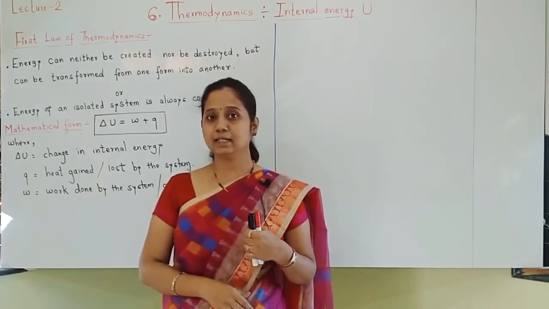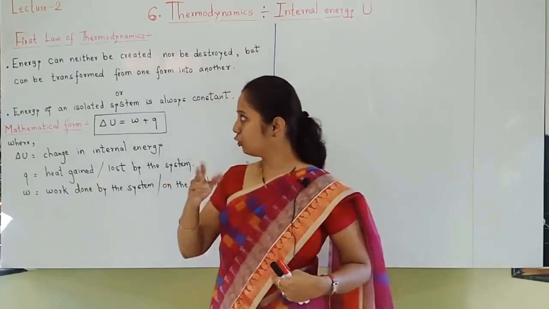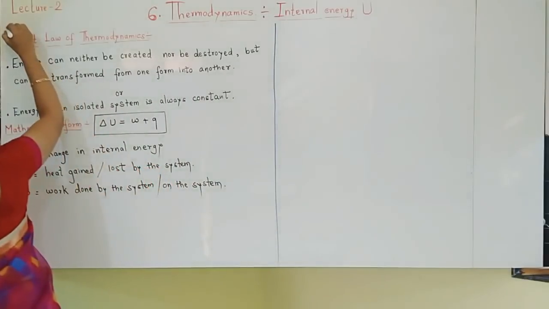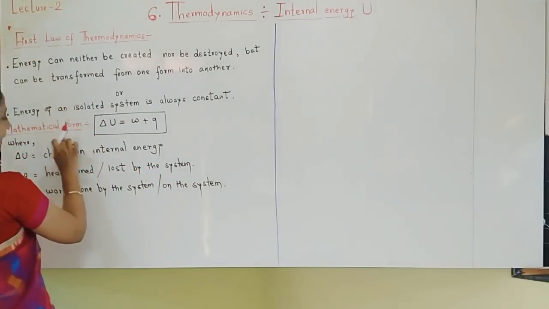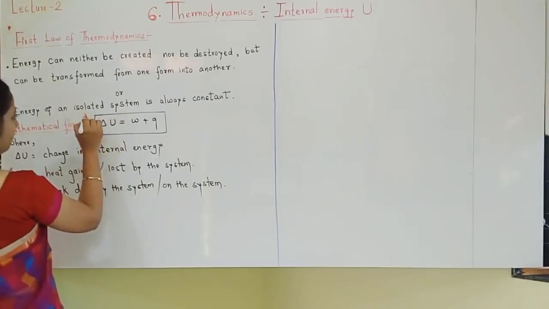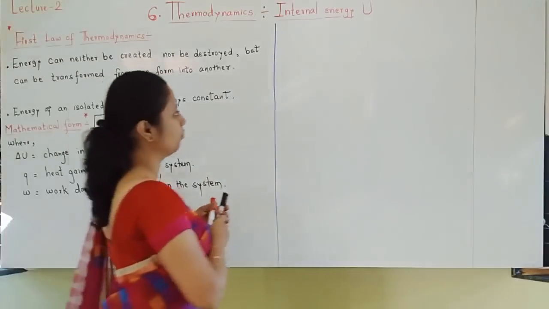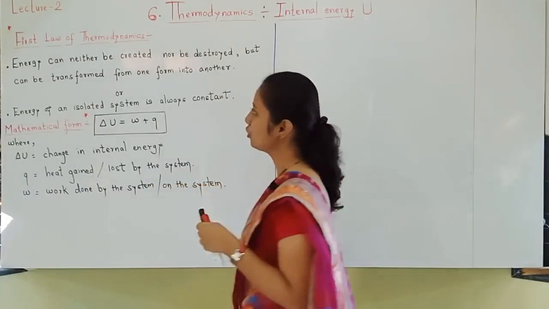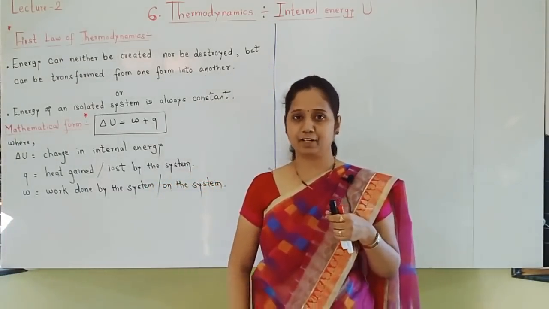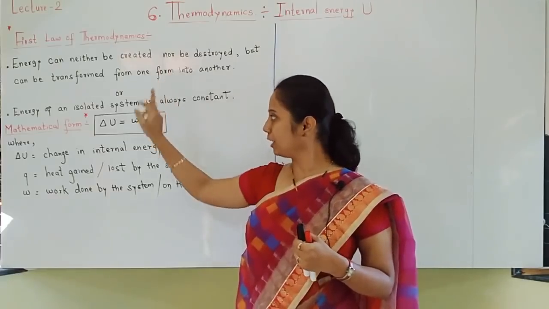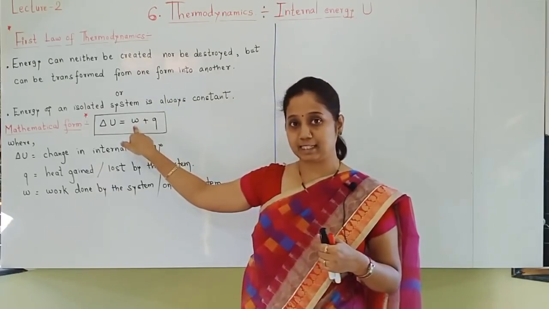So students, here again is an important 2 marks question. Put a star. State the first law of thermodynamics. Again an important kind of question. Write its mathematical form. Very important. Delta U is equal to W plus Q. Students, here again the question can be asked a little differently. What is the mathematical form for the first law of thermodynamics? Then you should write this answer.